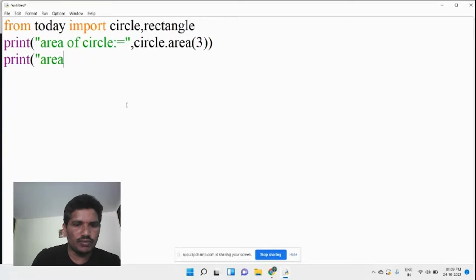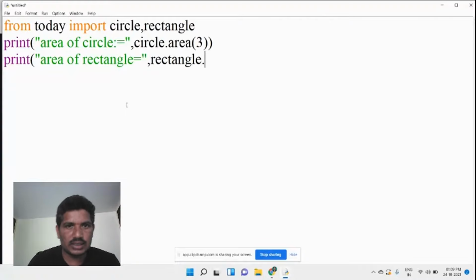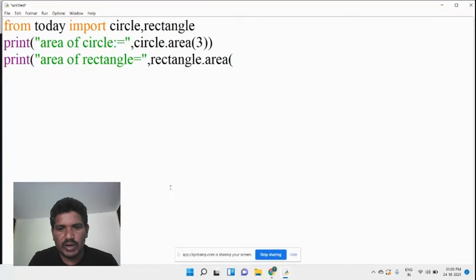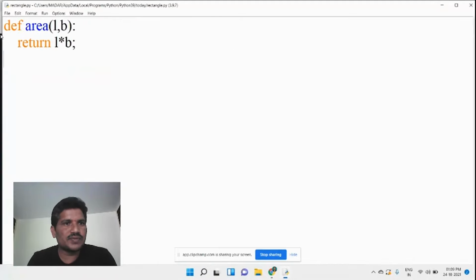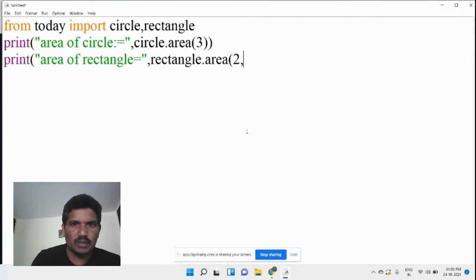Then like that, print, you can access the rectangle function. Here also area of rectangle. How do you call that function? It also has the area function. You can call it by using rectangle dot area. At this time you should provide two arguments. Why? Because this function consists of two parameters. While you are calling that function, you must provide two values. Then you come here, then 2 comma 3.